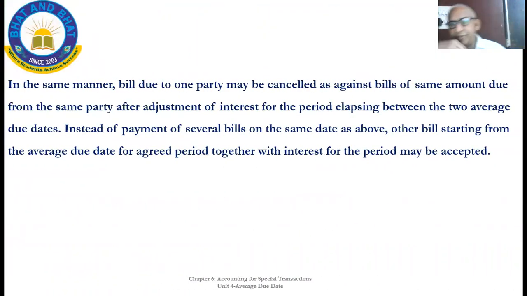Here, say a number of bills are drawn, say a 10,000 bill, A has to pay B. Again, after some transactions, there is a bill, B has to pay A, the same 10,000 amount. Then those bills may be mutually cancelled. That is the meaning of this. Nothing more than that. Take a photo.